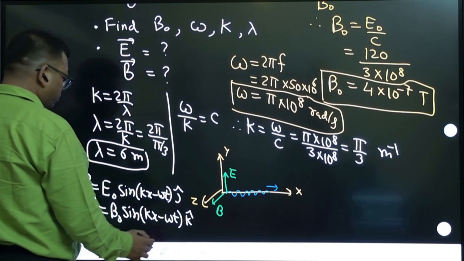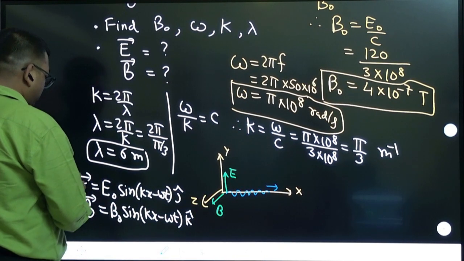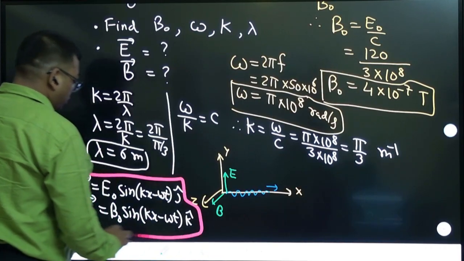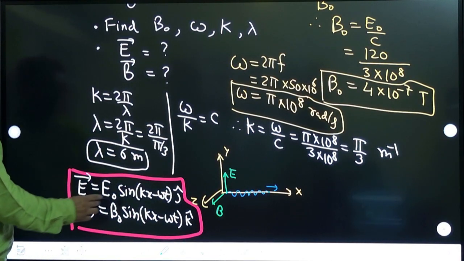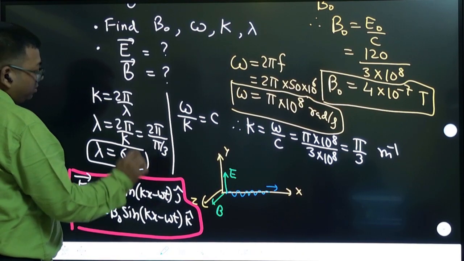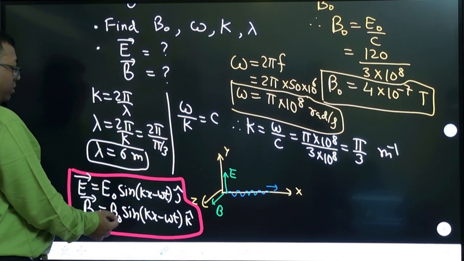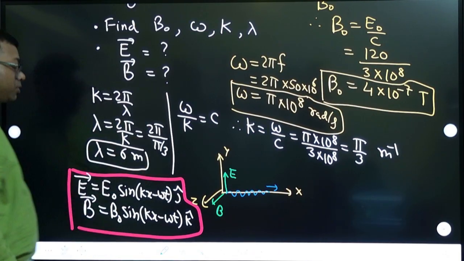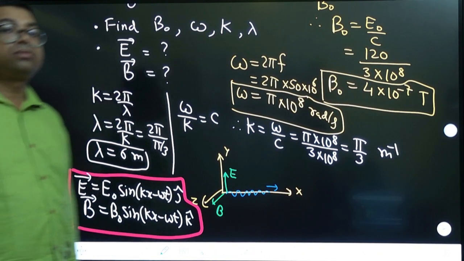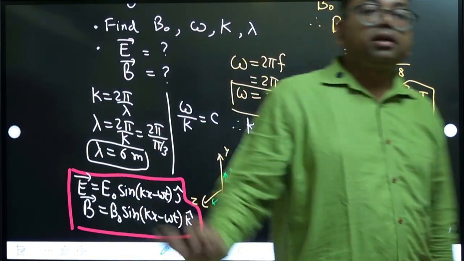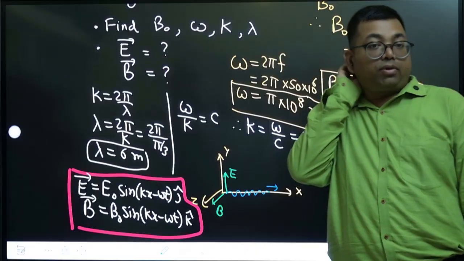You can substitute values in this expression: the E naught value, k value and omega value. Here also substitute B naught, k and omega. That will be the equation. Like that we can write it. Clear? All of you are clear about this?